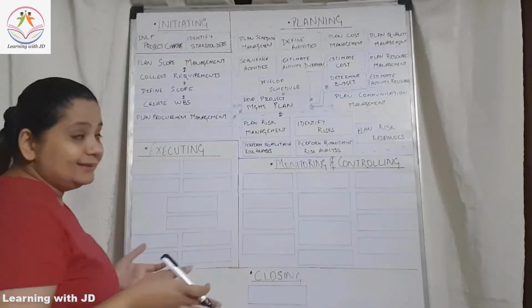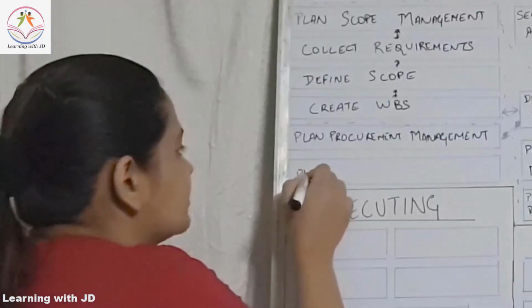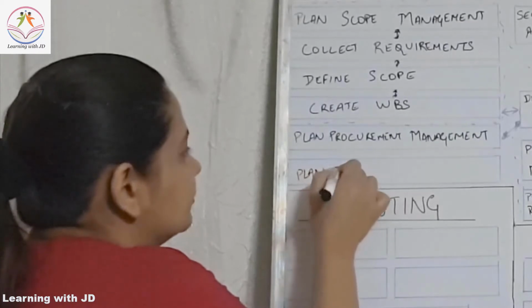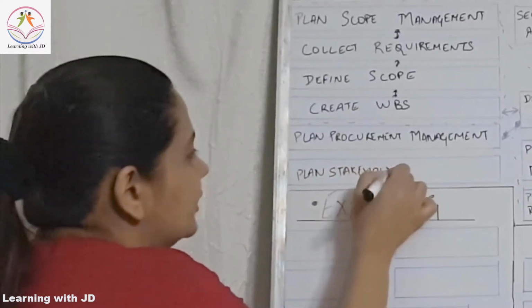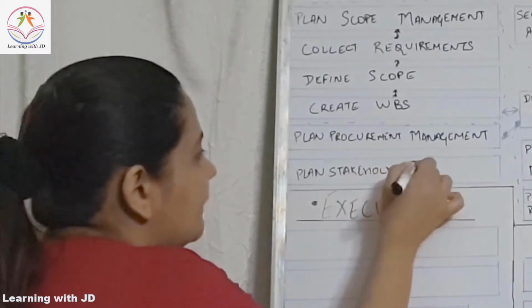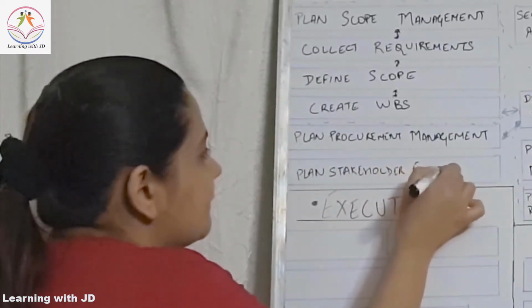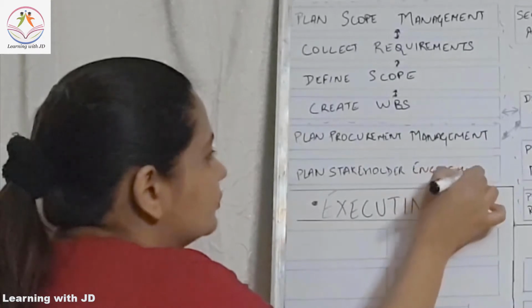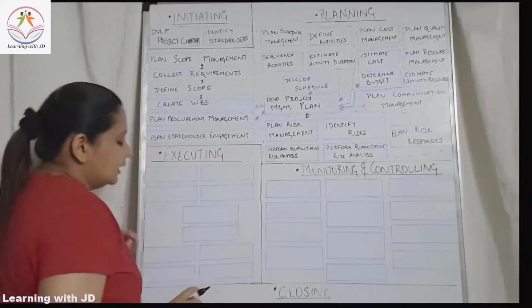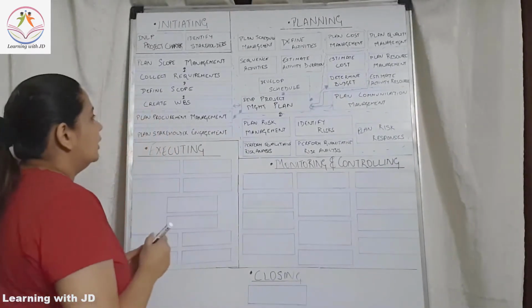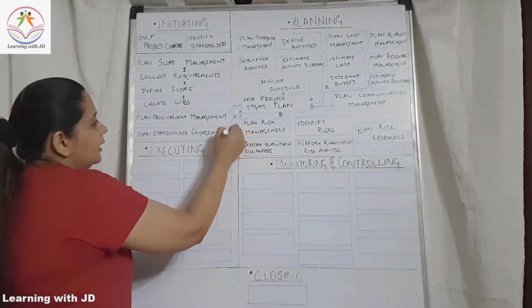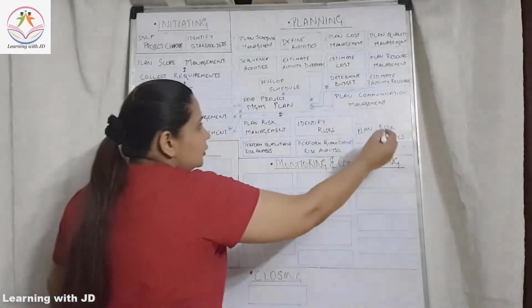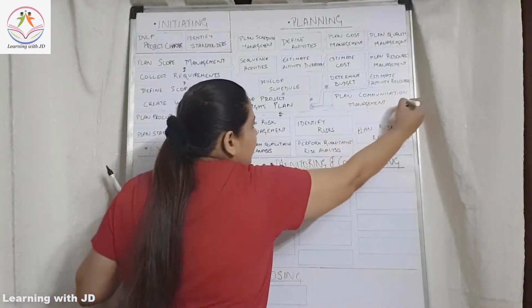And then the last but not the least is your plan stakeholder engagement. This will also fall into your develop project management plan. I'm putting a star mark here, very very closely associated to plan communication.